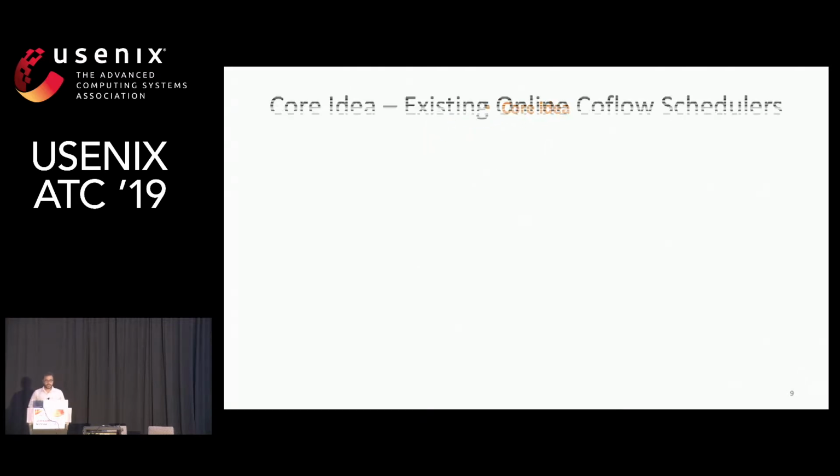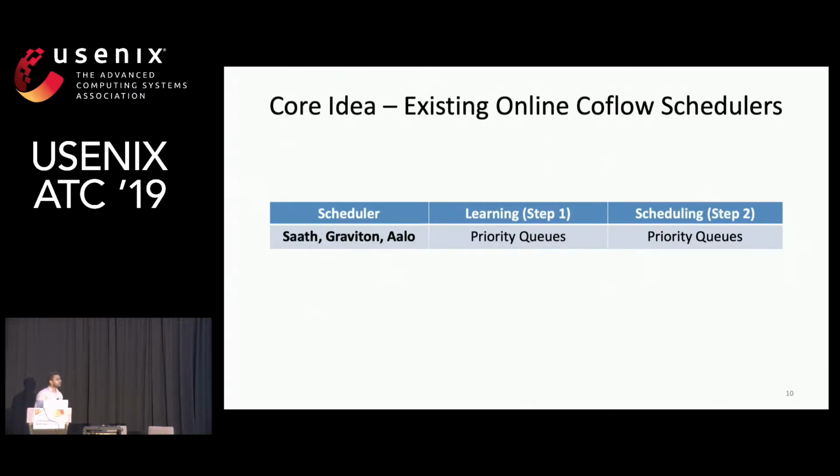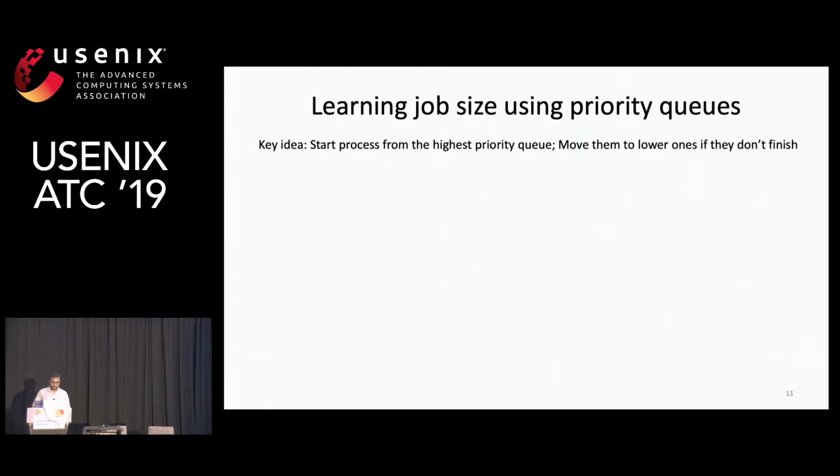To understand the core idea in the existing Coflow schedulers, let us start by looking at an example which illustrates how multiple priority queues have been used in learning job sizes online in a single CPU system. The key idea is to have multiple priority queues with fixed execution quanta for each queue, then increase the execution quanta with decreasing priority, and start all the jobs from the highest priority queue. If they do not finish within the queue's quanta, move them to a lower priority queue, and make room for new jobs in the higher priority queues.